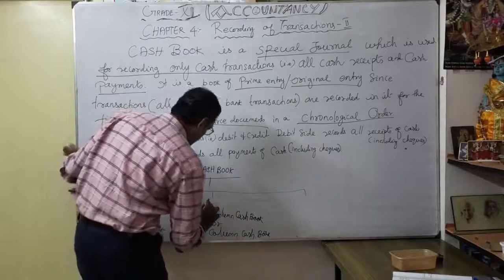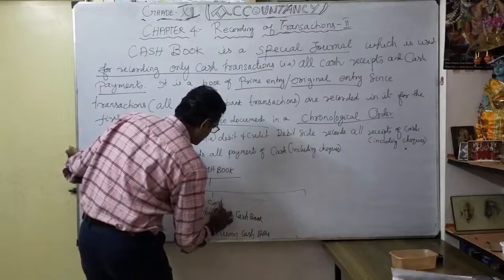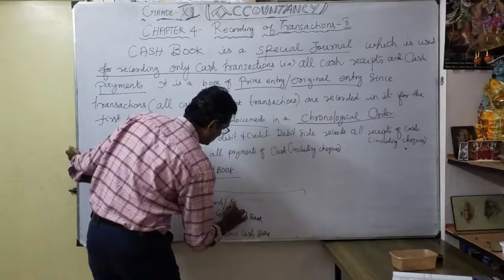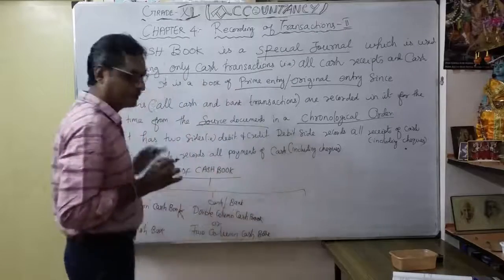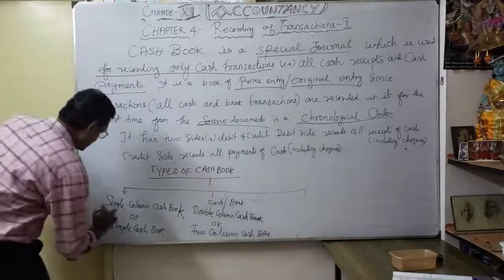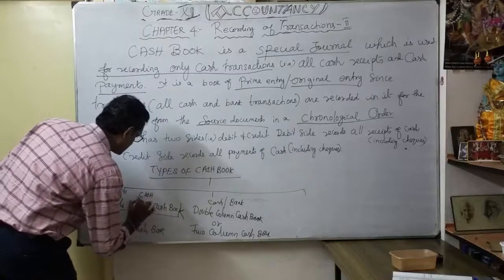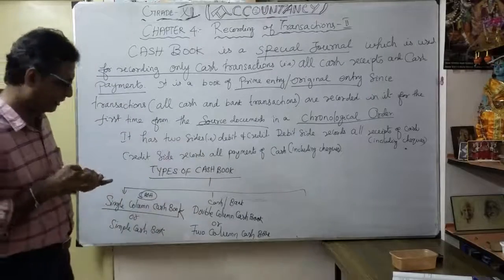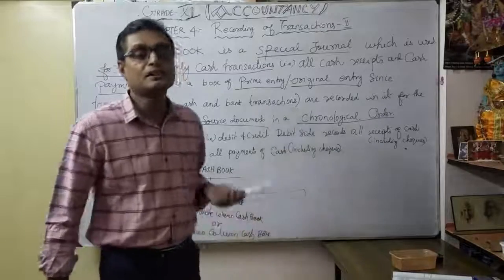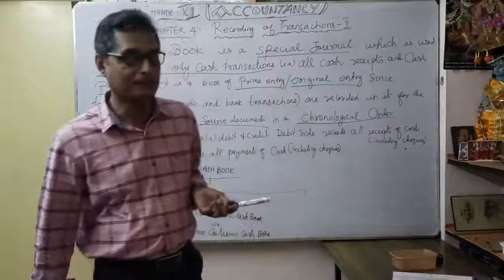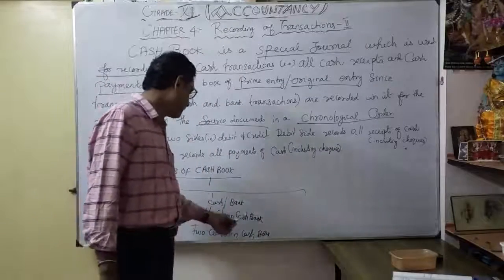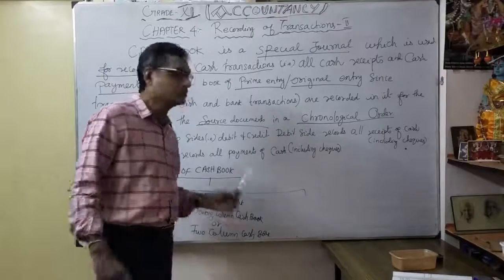It consists of both cash and bank, nothing but checks, correct? Why is the other a single column cash book? Only cash dealings. But here, you can deal with cash and bank also. That's why it is called double column cash book or two column cash book.